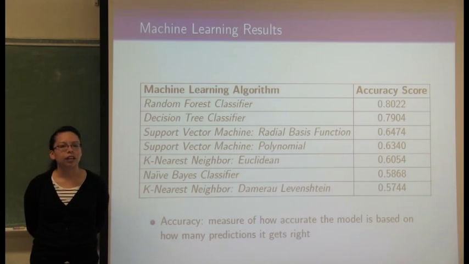Once we used our classified users to train our machine learning algorithms, we were able to identify an accuracy score for each machine learning algorithm. As you can see, the highest accuracy score is 0.8022, which is from the random forest classifier. Louise will now talk about this classification.